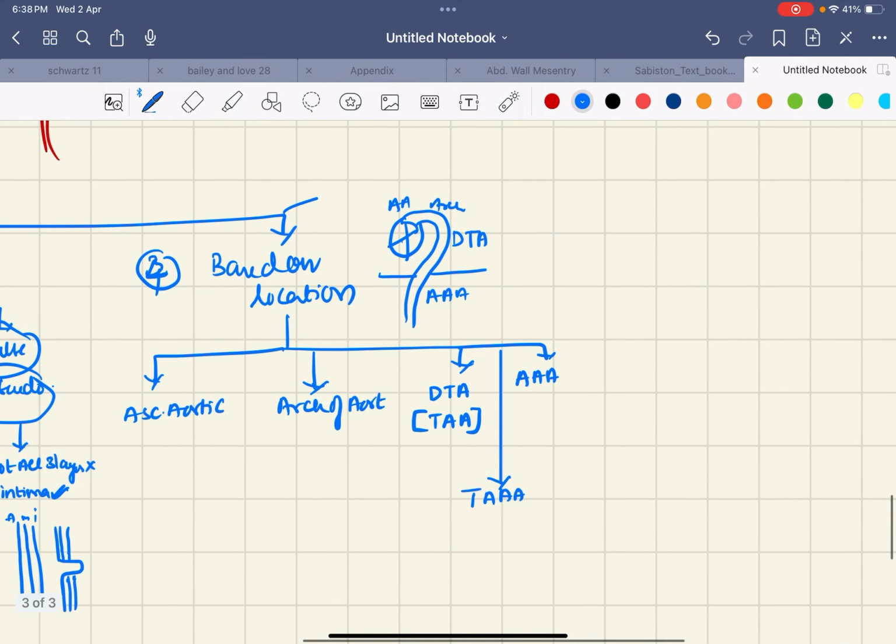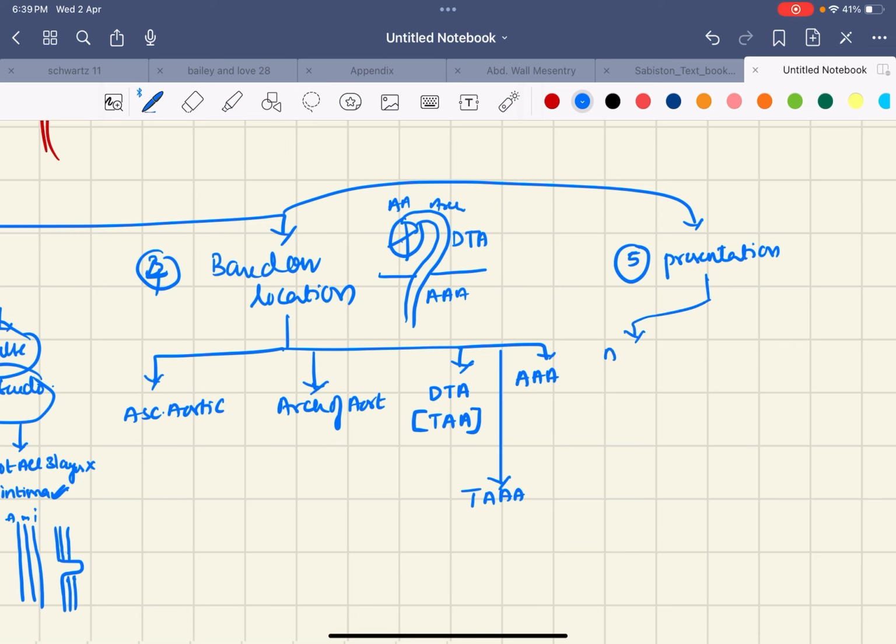And the fifth type of classification is based upon the presentation of aneurysms. Aneurysms can present in an acute state or chronic state. Acute means nothing but rupture of aneurysms.